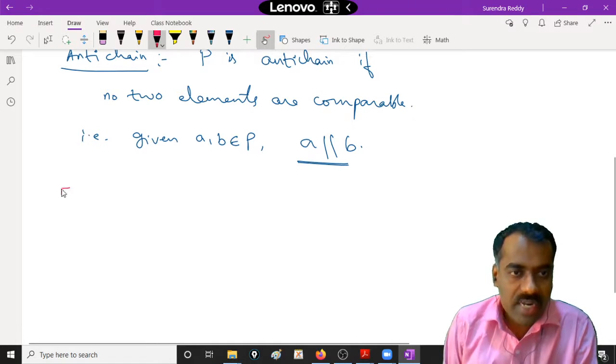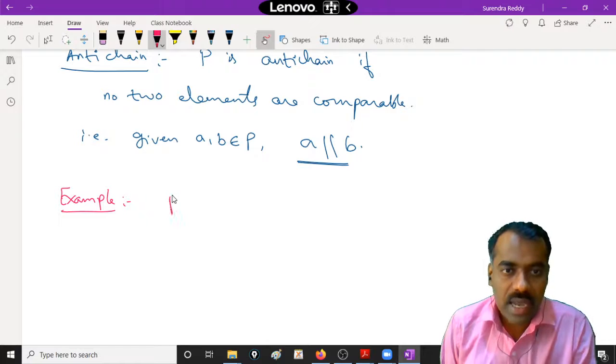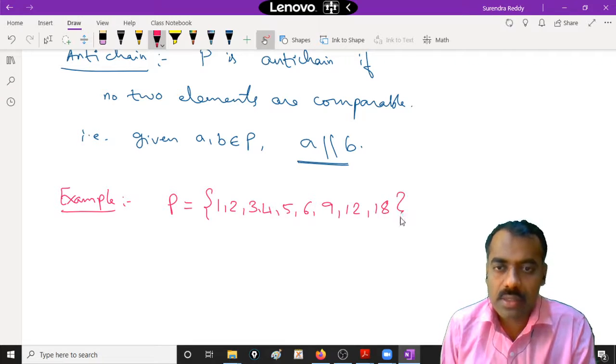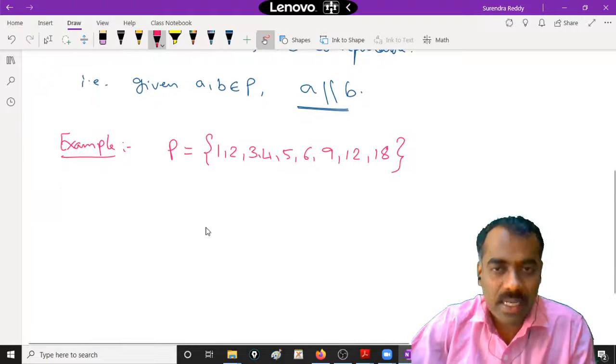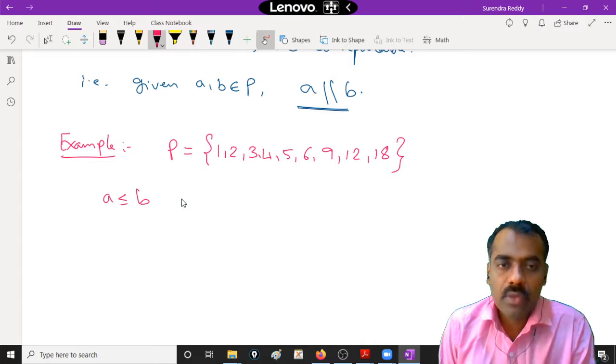So we will try to take some poset. I'll start with some bigger ones so that we can have number of examples. So suppose take 5, 6, 9, 12, 18, something like. Okay, this is my set, and on this I will define a relation a related to b if and only if a divides b.